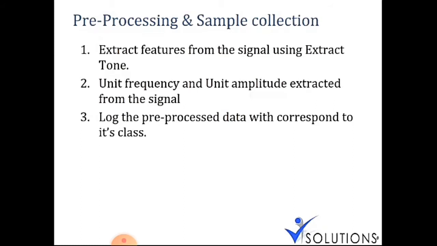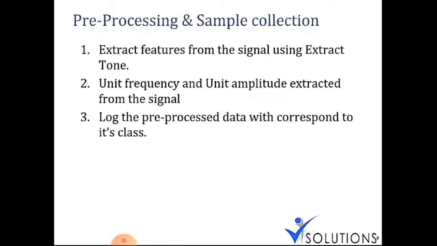The second part: from Extract Tone we are going to take 2 features, unit frequency and unit amplitude. I'll tell you why I'm taking these while we are developing the code. After taking those features, I want to log them corresponding to the class. Here a class is nothing but a different type of signal.